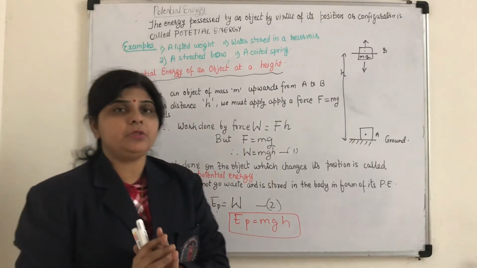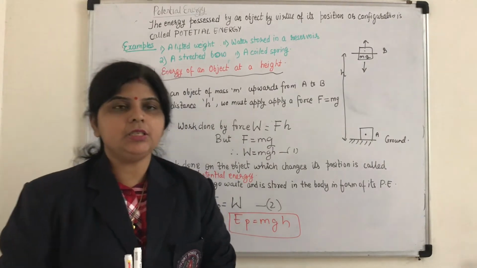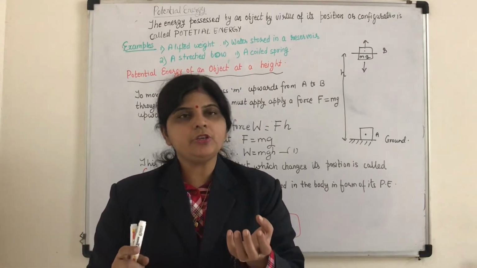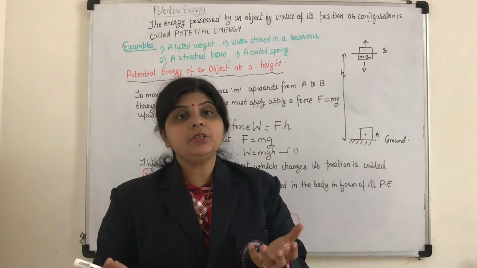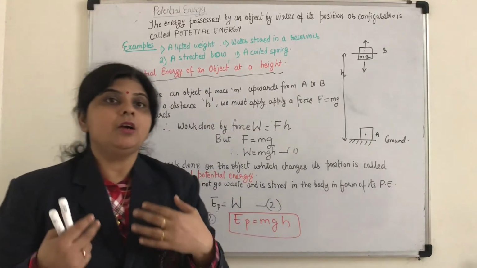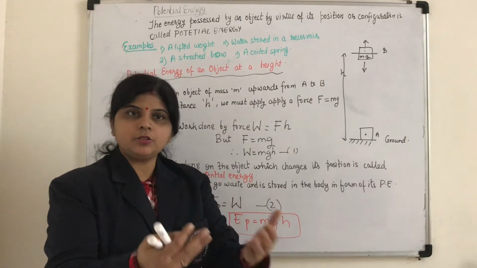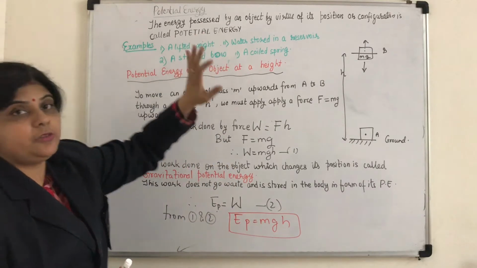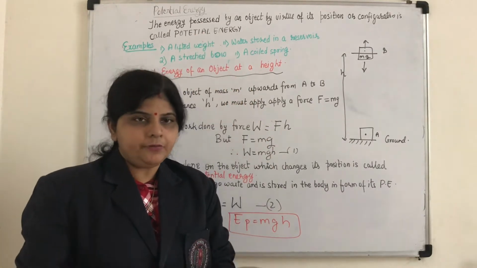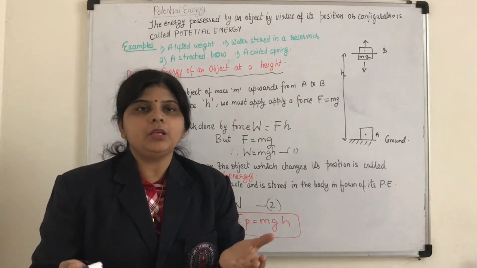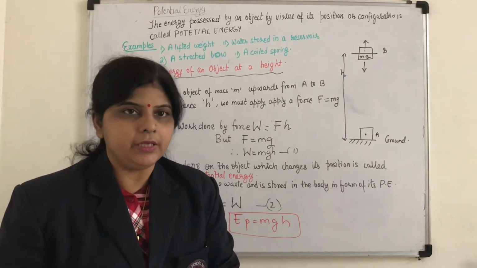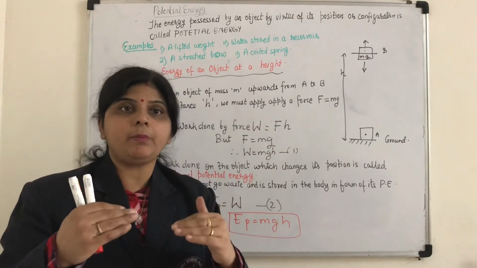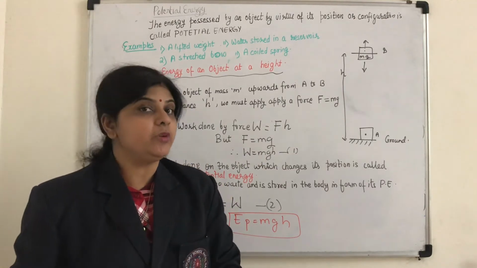Children, do you know what is potential energy? Potential energy is energy possessed by the body by virtue of its position or configuration. Position means how and where it is stored or kept. For example, I've written two examples. A lifted weight: if you lift something up above the ground, it has potential energy. Why? Because if you leave it, it has the capacity to do work while moving down.